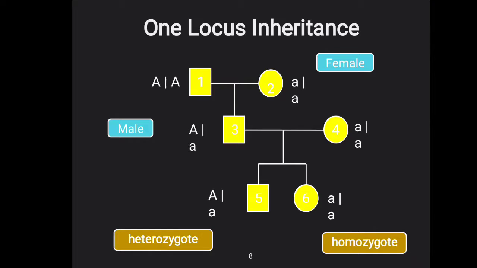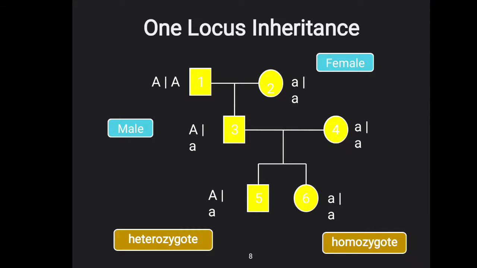One locus inheritance, A and a, male and female. So this is the inheritance pattern. As you can see below in the picture, this is called a pedigree. This is a heterozygous and this is a homozygous.